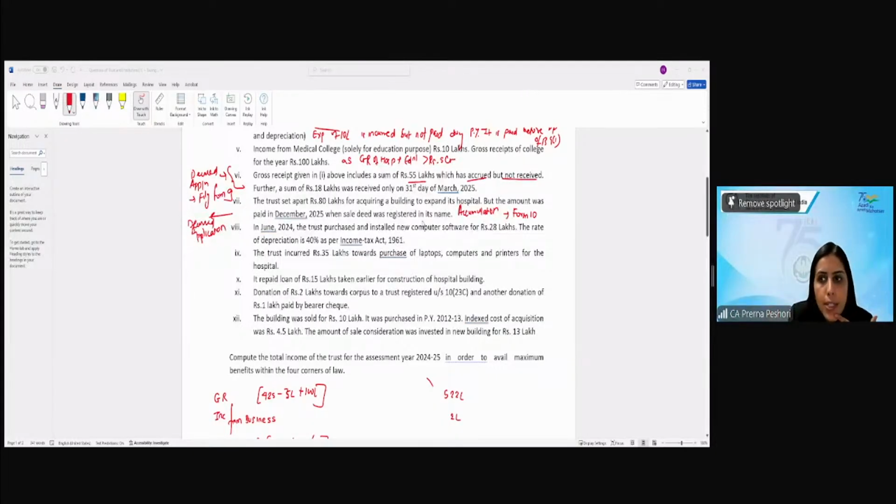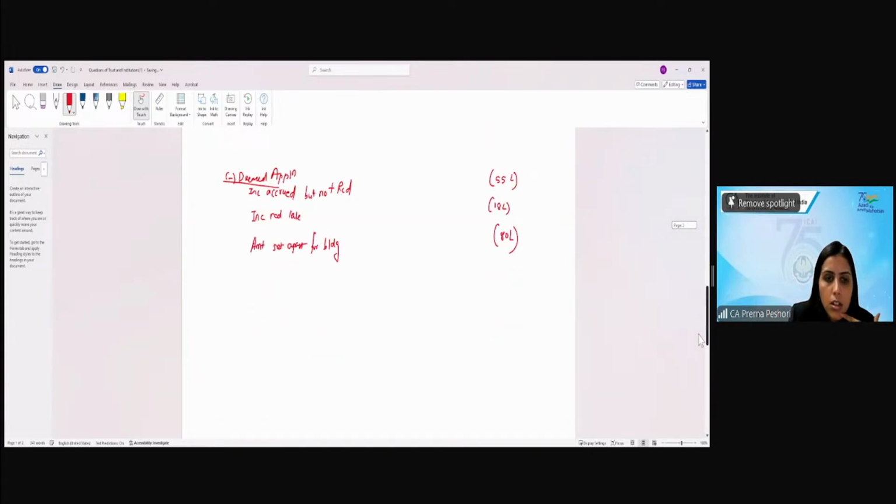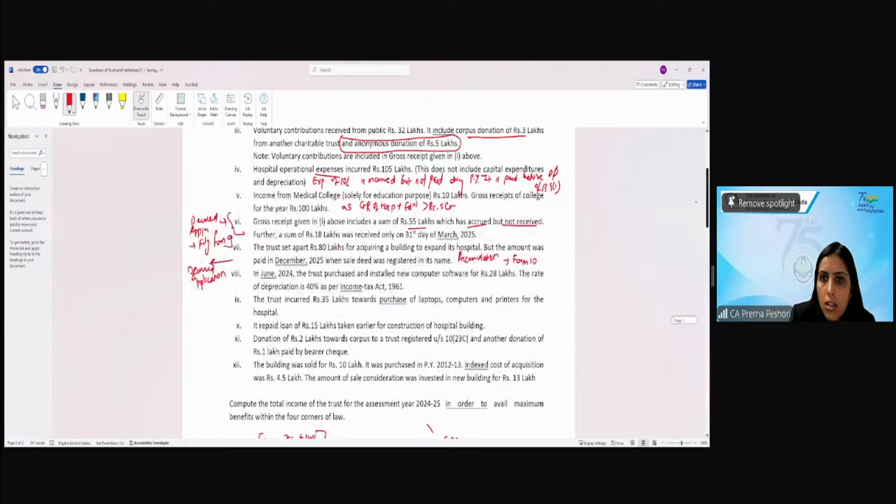Depreciation is not allowed, 28 lakh considered as application, right? So my computer software will be considered as the application. Are we clear? Depreciation not allowed. The trust incurred 35 lakh towards the purchase of laptops, computers and printers for the hospital.